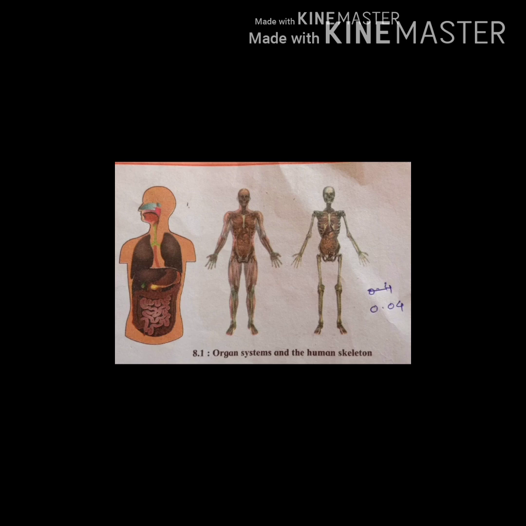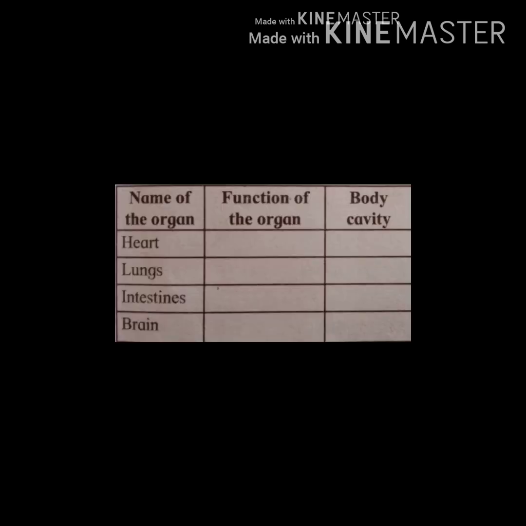In the 5th standard, we have learned about some organ systems, their functions and their locations in our body. Here is given a chart: name of the organs, function of the organs and body cavity. Firstly, we see the heart. Heart pumps blood around the body as the heart beats. Body cavity: the ventral body chamber that contains the pericardial cavity.